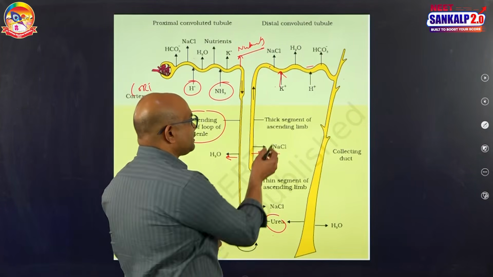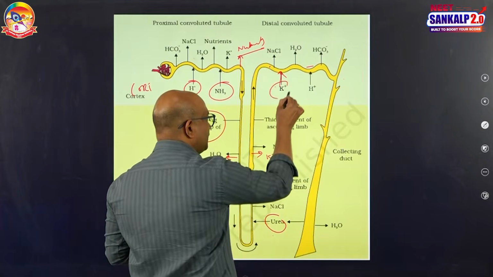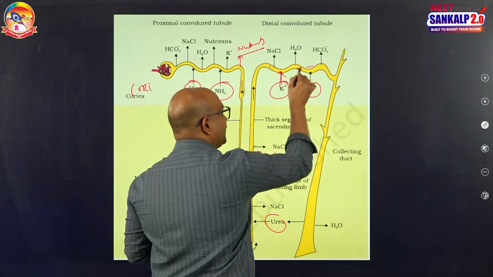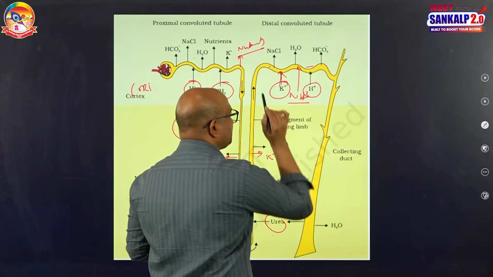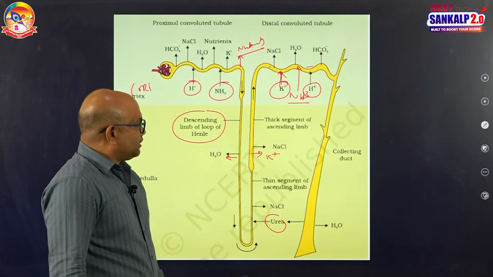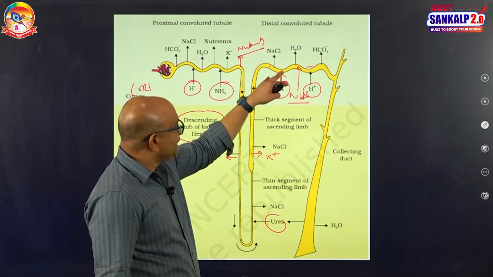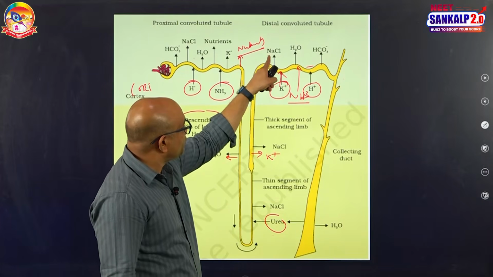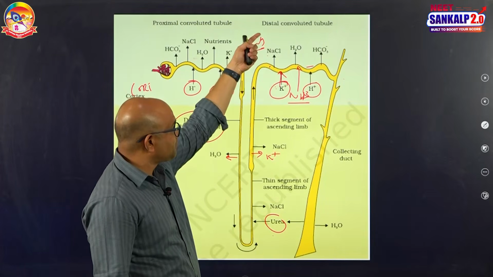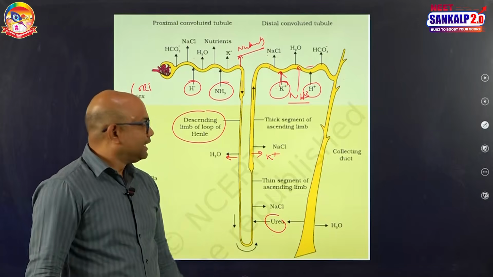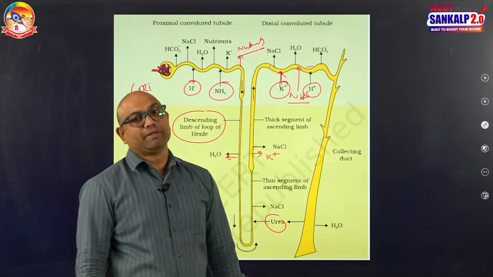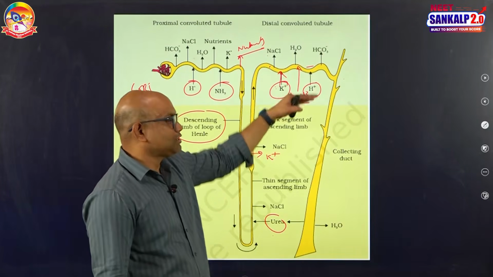And what are the components that are secreted at the DCT? K plus, H plus and also ammonia, they did not mention in the picture. So by this you can say DCT is involved in the maintenance of sodium potassium balance, because it causes absorption of sodium and secretion of potassium. It also maintains the acid base balance because it is involved in the secretion of hydrogen ions.